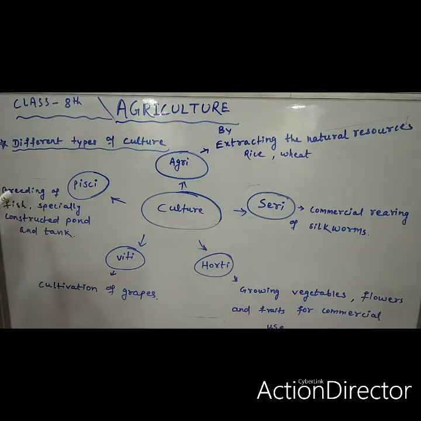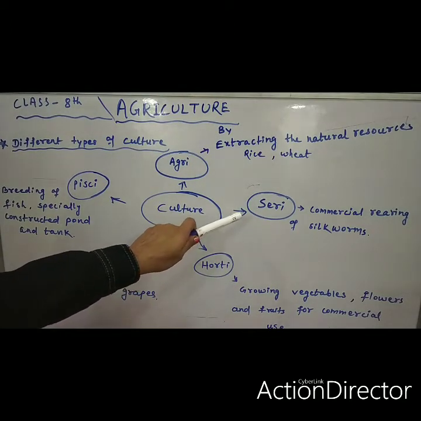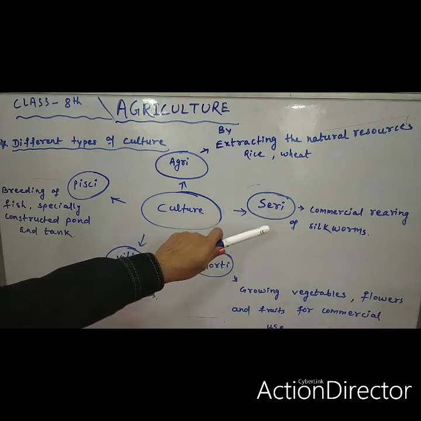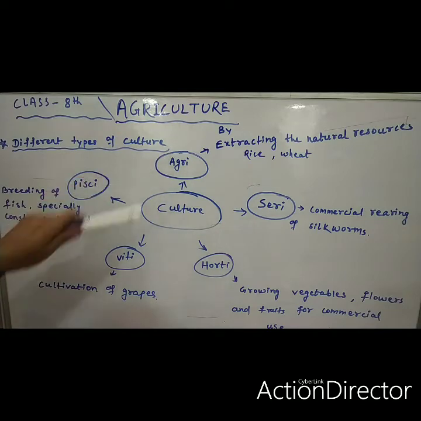Then pisciculture: breeding of fish in specially constructed ponds and tanks is known as pisciculture. Then viticulture: cultivation of grapes is known as viticulture. And horticulture: growing vegetables, flowers and fruits for commercial use is known as horticulture. And last is sericulture: commercial rearing of silkworms is known as sericulture. So these are the 5 types of culture.